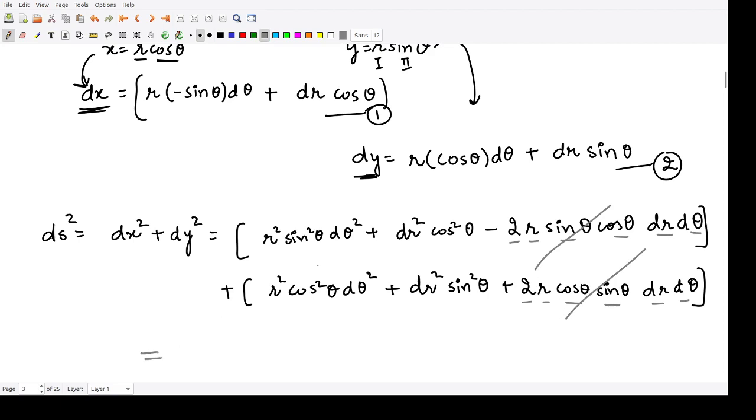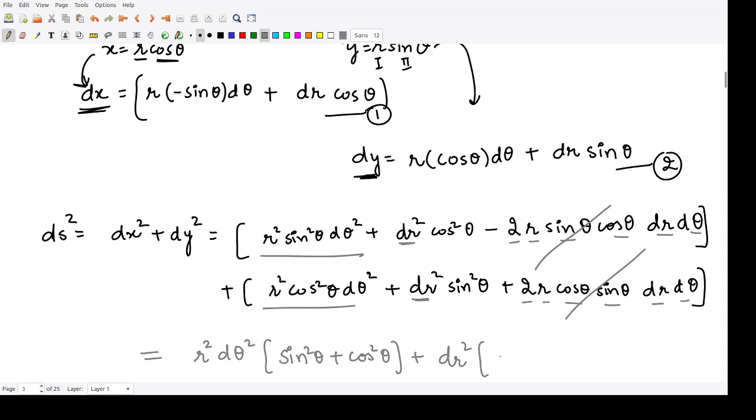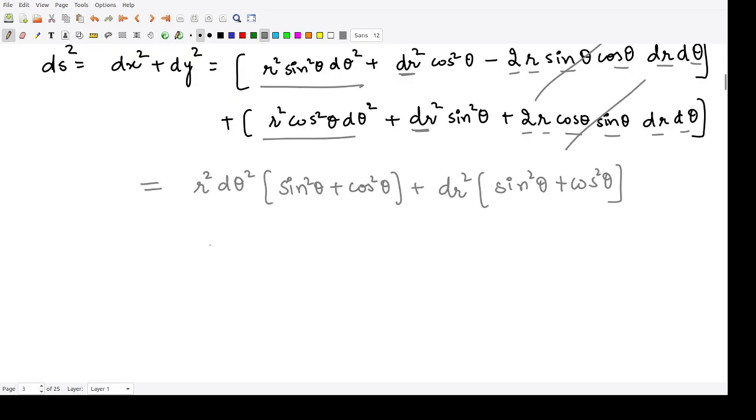In the other terms we have r square d theta square common, so we write sine square theta plus cos square theta, and here we have dr square common, so dr square times sine square theta plus cos square theta. Because sine square theta plus cos square theta is equal to 1, we are only left with this quantity. So our ds square becomes this thing.